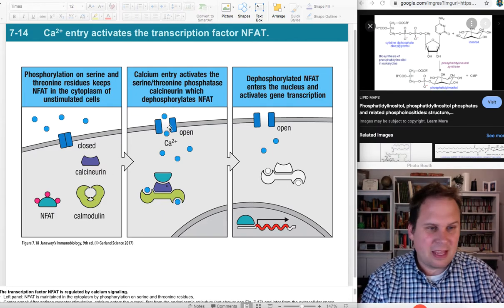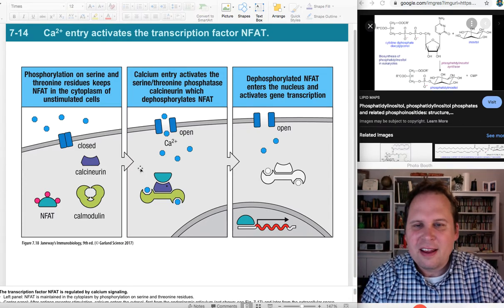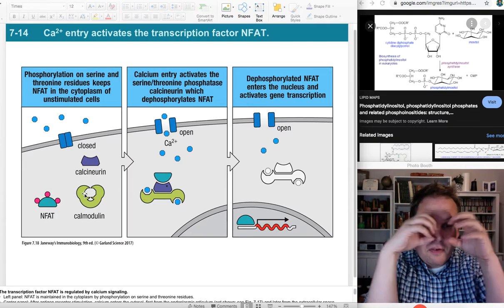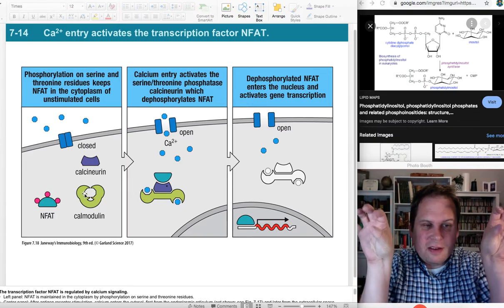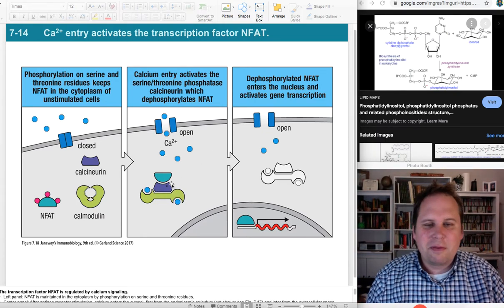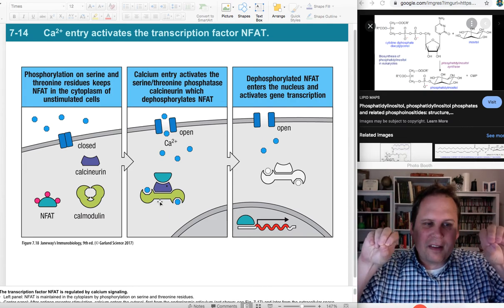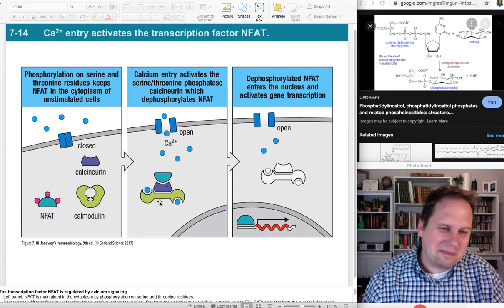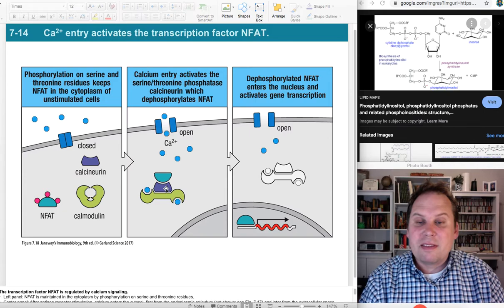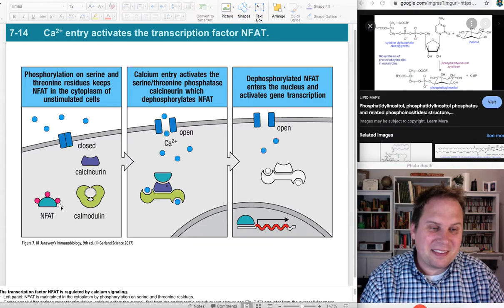The gate's open. Calcium whooshes out of the ER. Calcium can bind to the 2 little crab arms of calmodulin, which then modulates its shape. And now there's a landing spot for calcineurin, which is a phosphatase that will only work when it's bound to calmodulin, which will only be possible if calmodulin is holding on to 2 calciums, so it can't just be hugging itself like that. Once that happens, calcineurin will dephosphorylate NFAT, because it's a phosphatase. That's what it does.